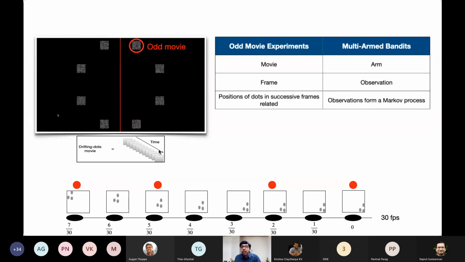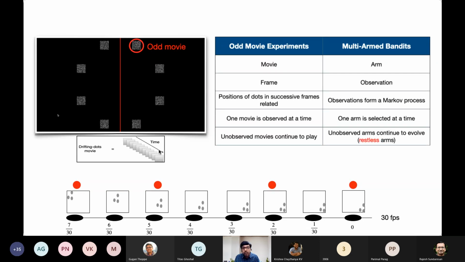Now the positions of the dots in any two successive frames of a particular movie depend on each other because there is a drift. You can see that clearly in the illustration that I have shown at the bottom of this slide. So what can we say about this in the multi-arm bandit setting? Well, we can say that the observations are Markovian. And typically one movie is observed at any given time. That is like saying that one arm is sampled at any given time. And then the unobserved movies continue to play.